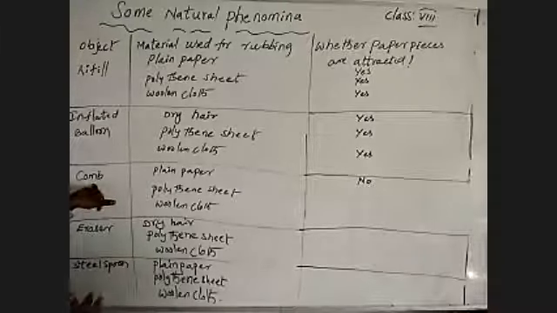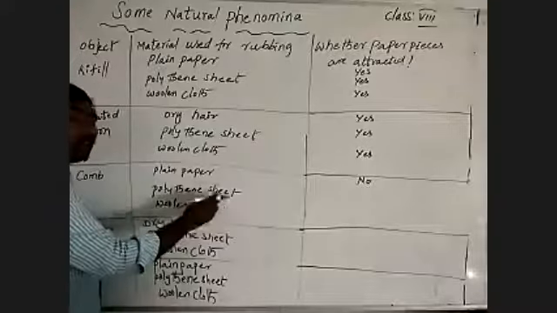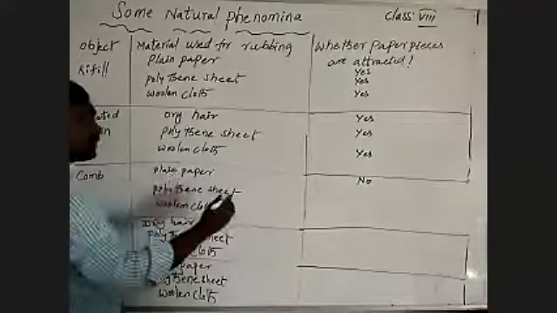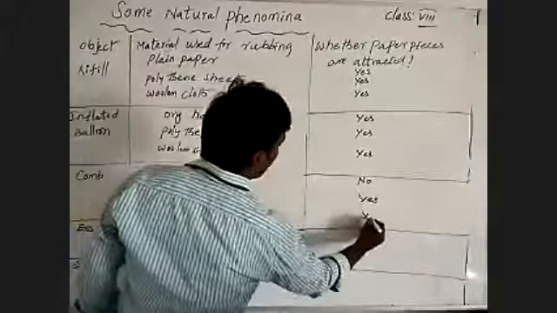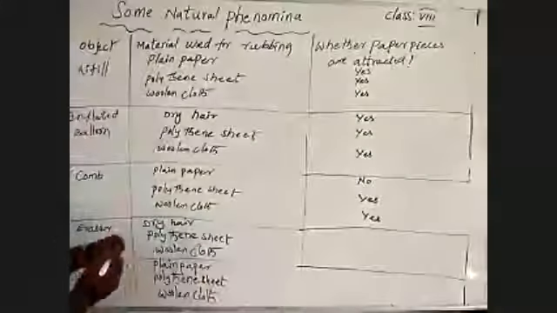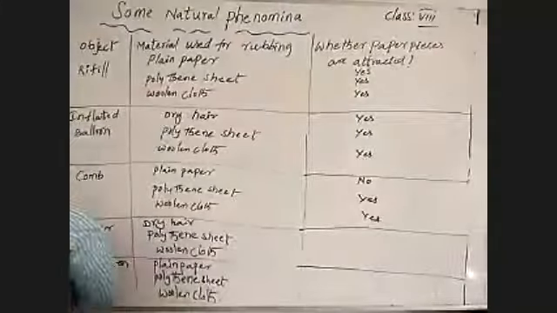Understand? But what I'm saying here: when the comb is rubbed on plain paper and then brought near the pieces of paper, the pieces of paper are not attracted. But after rubbing in the other two conditions, by bringing the comb near the pieces of paper, the pieces of paper are attracted to the comb. Understand what I'm saying to you?